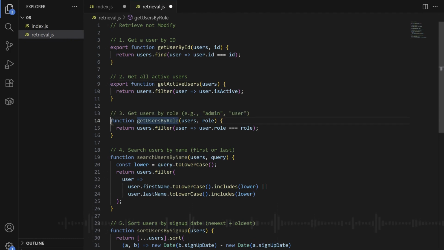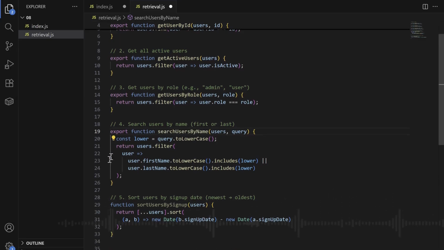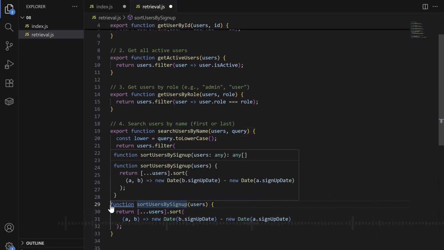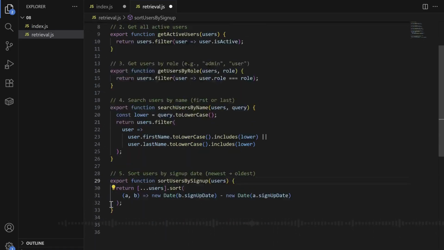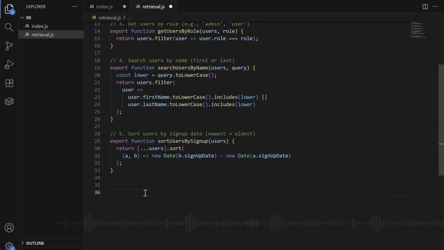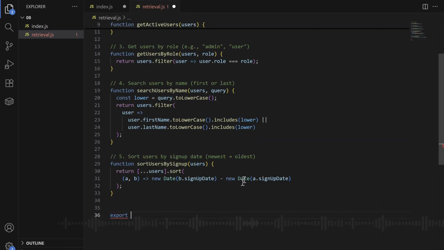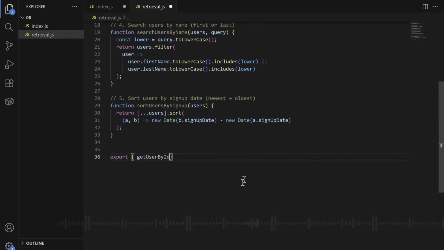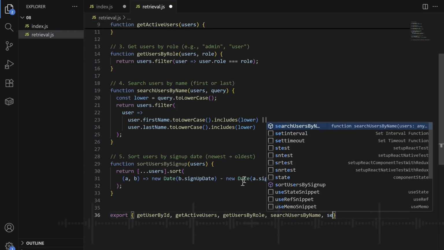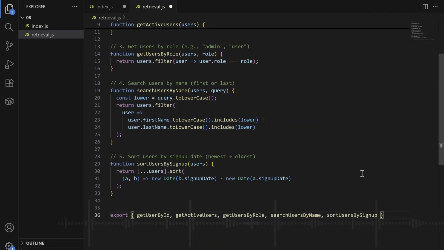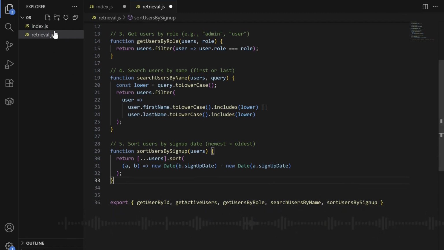So we make sure all of these functions have the export keyword before them. All of them we can use on another page in another file. However, if we do not add this export keyword, we cannot use them. If you don't want to write export every time before your function, you can write the function normally and then export everything as an object at the end, at the bottom of the page. So we write it like this.